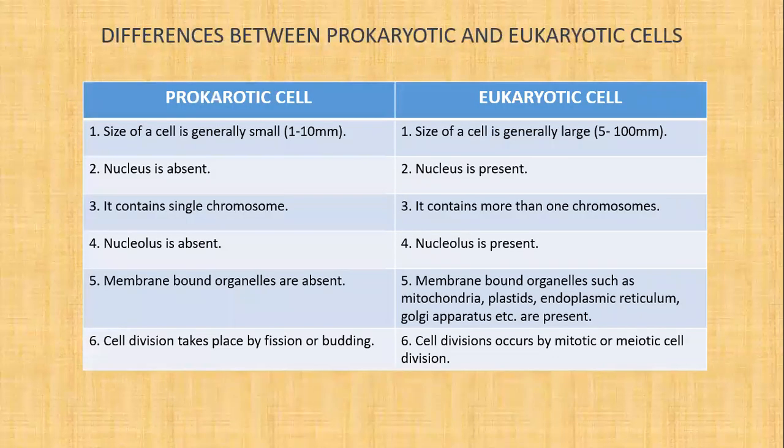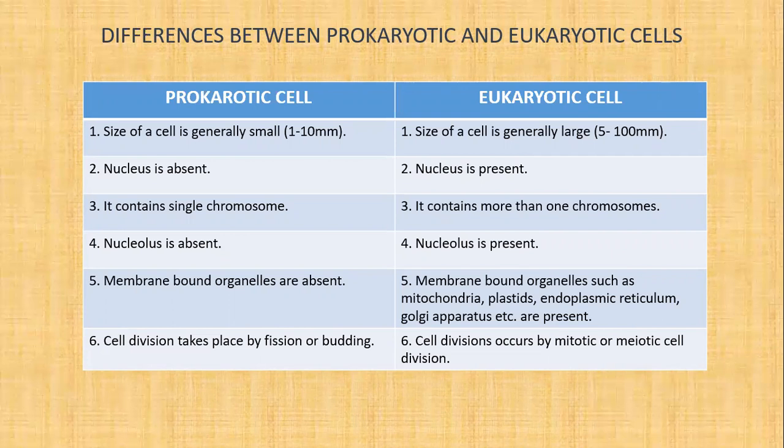Now, what is the difference between prokaryotic and eukaryotic cells? In a prokaryotic cell, the size of the cell is generally small. In a eukaryotic cell, the size of the cell is generally large. Nucleus is absent in a prokaryotic cell. Nucleus is present in a eukaryotic cell. A prokaryotic cell contains a single chromosome. Eukaryotic cells contain more than one chromosome.